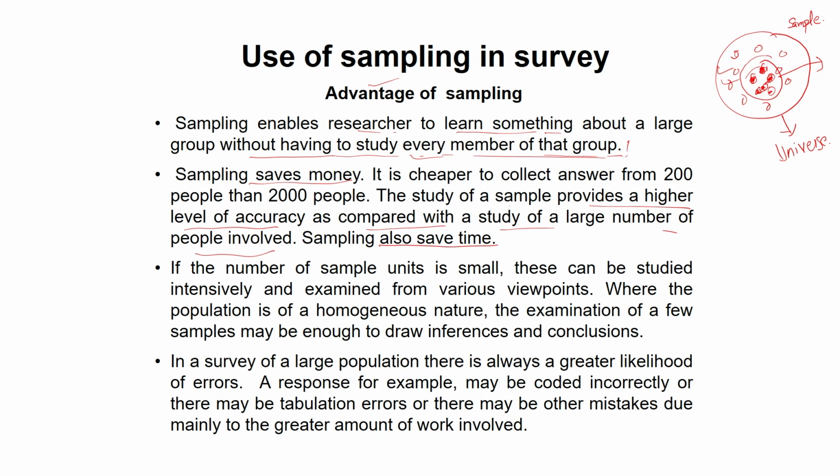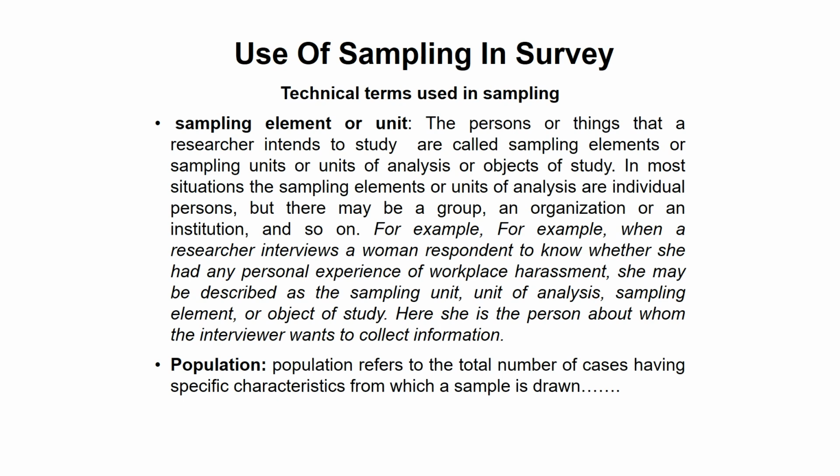Then in a survey of a large population, there is always a great likelihood of errors. If the population is large, the chances of error are also large. A response, for example, may be coded incorrectly, there may be tabulation errors, and there may be other mistakes due mainly to the great amount of work involved while collecting the information.